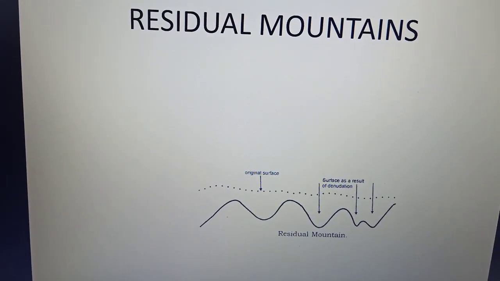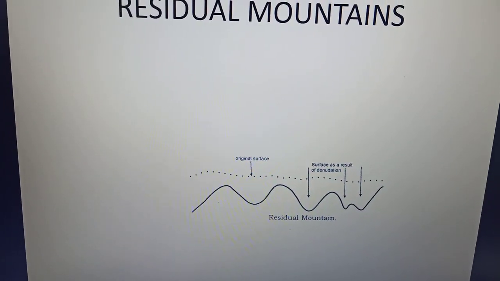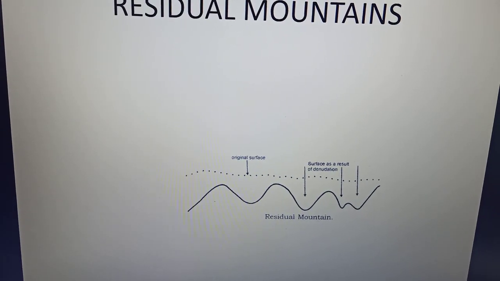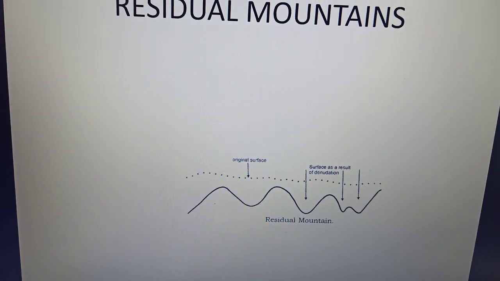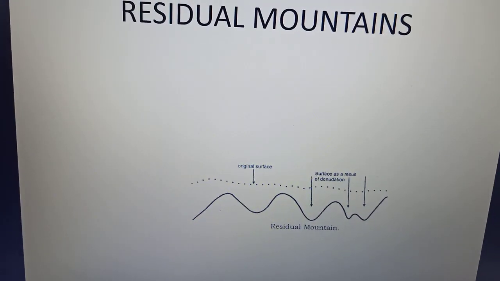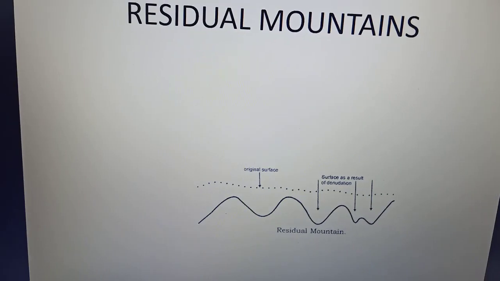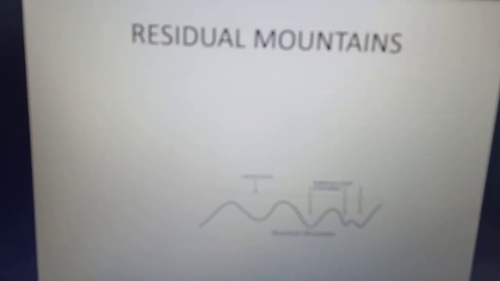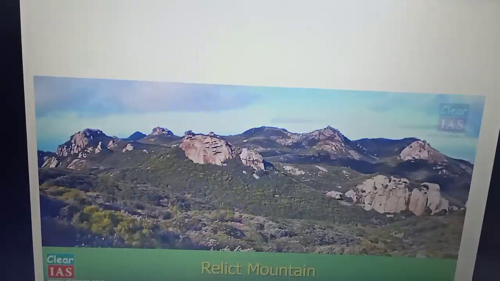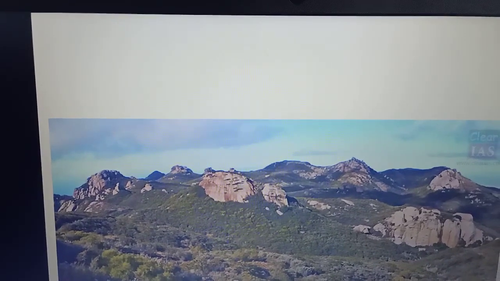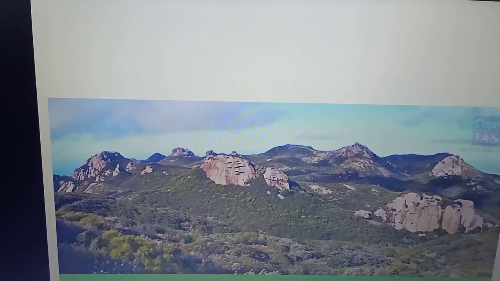Alright, so they may also be formed on plateaus that have been dissected. Dissected means that they have been cut and eroded by the rivers. Alright, so they are also referred to as mountains of denudation. So most of the residual mountains are characterized by low elevation and gentle slopes, and the examples of residual mountains are Nilgiri, Parasnath, Rajmahal Hills in India. Here you can see the picture of a residual mountain. So the softer rocks get removed, whereas the harder ones remain. Alright.